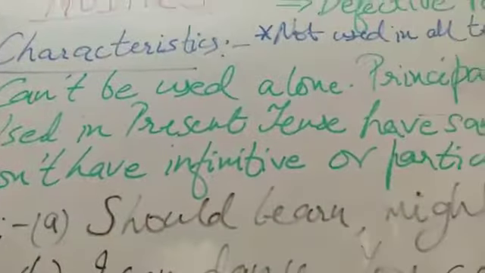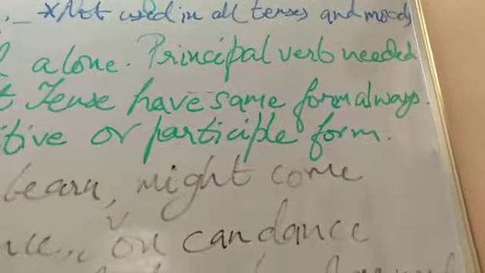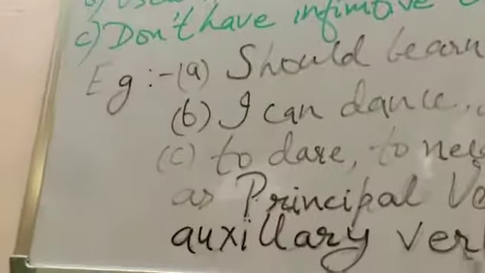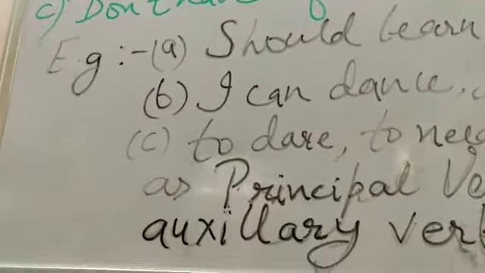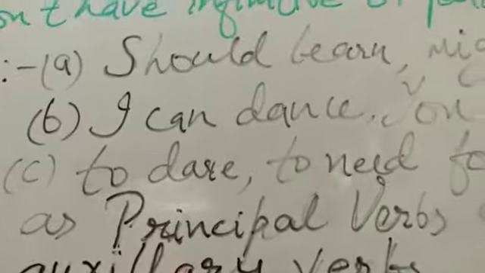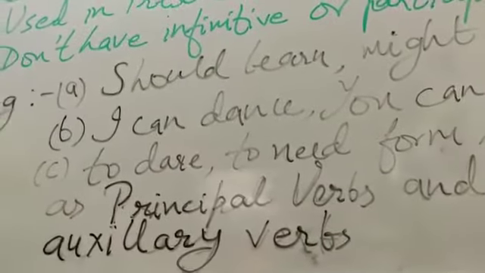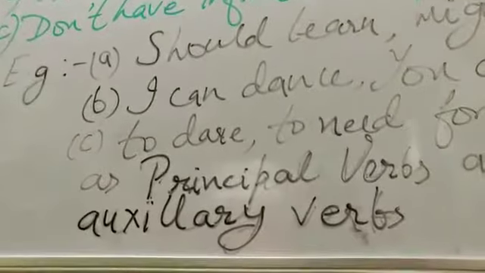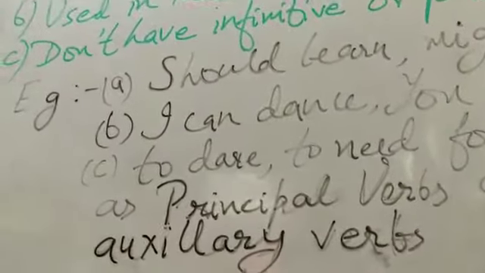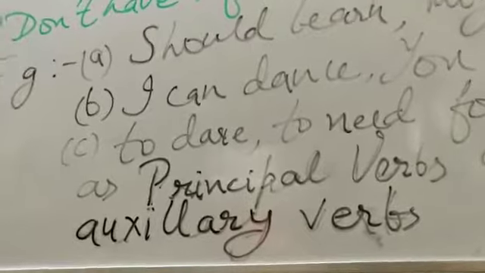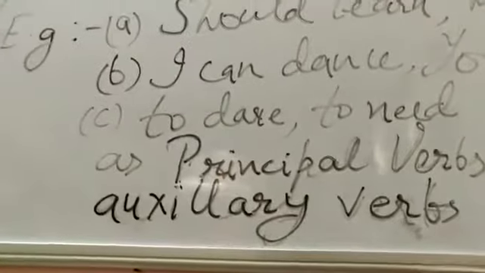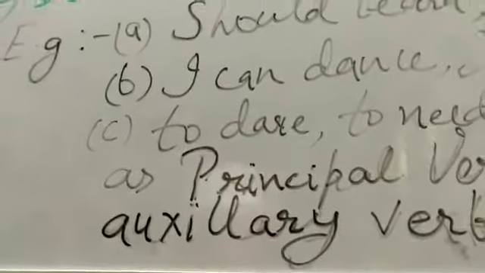Now third one is they don't have infinitives or participle form. So for that, let's take this example. To dare, to need. If we put to with dare or need, then it becomes an infinitive form, because in infinitives we use to.